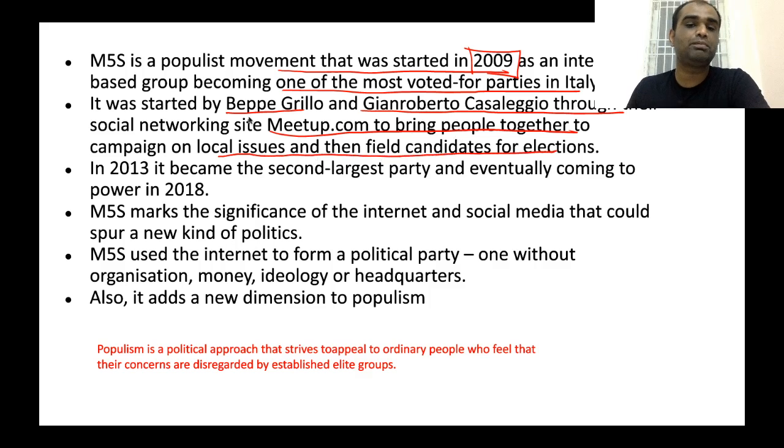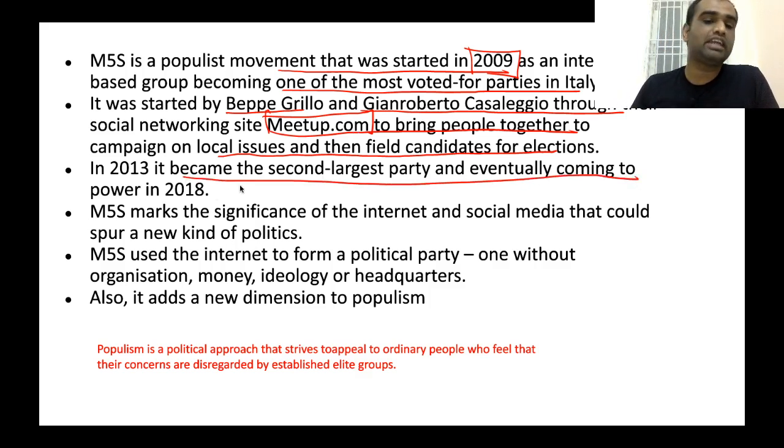Yeah, so this meetup website was started so that they could congregate a number of people based on similar political beliefs and field candidates in the Italian elections. In 2013, it became the second largest political party and they eventually came to power in 2018. See, this five-star movement marks the significance of internet as well as social media-based political parties.